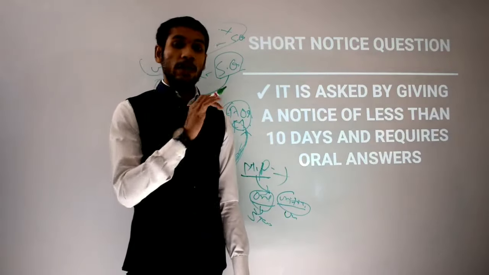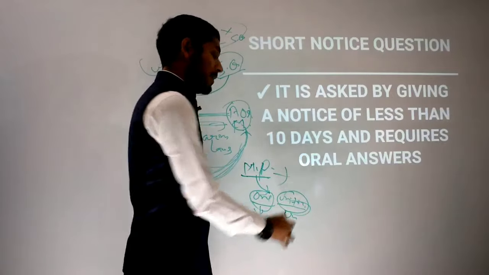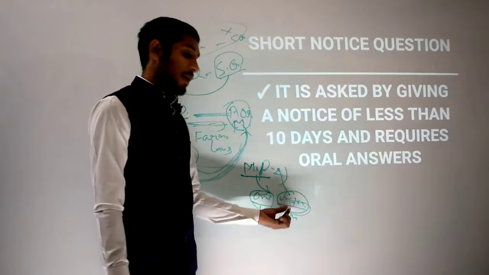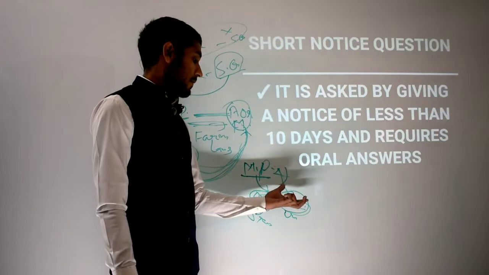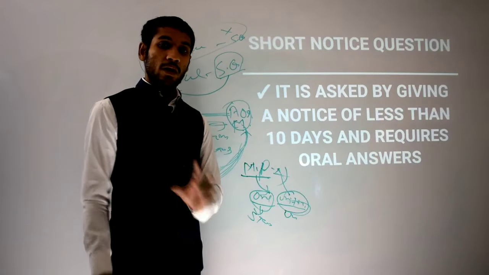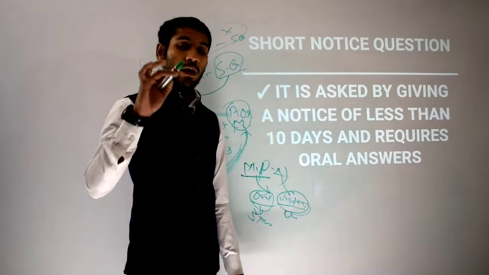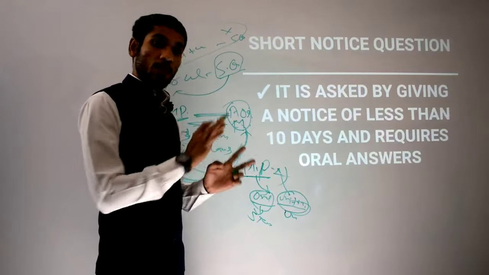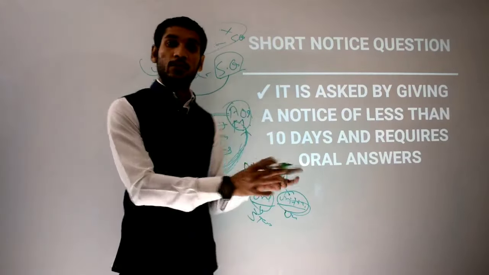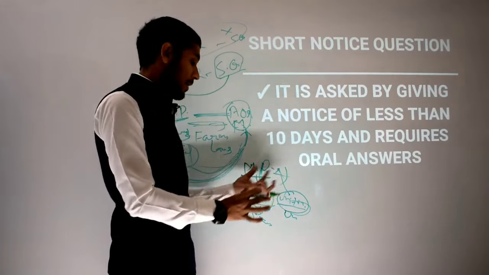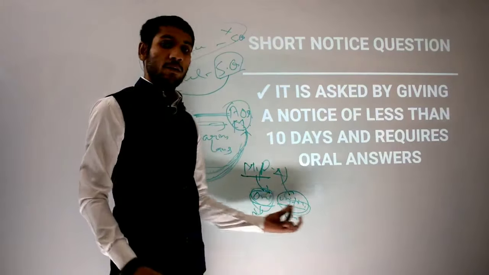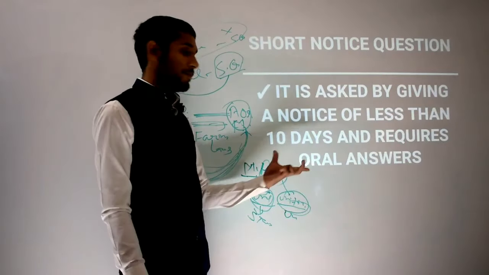And if after one month another MP repeats the same question to the same ministry and wants the answer in written form, then the answer will be given by the ministry in written form. So answers will be given in oral and written form for the same question. So it is not the question that decides which type of question it is. No, it is upon the member of parliament who is asking the question and who wants the reply in oral or written form.